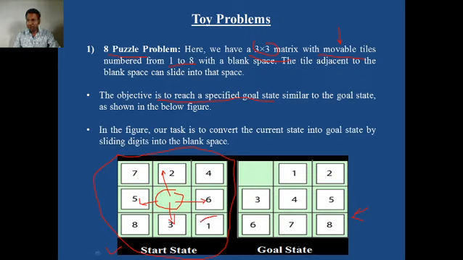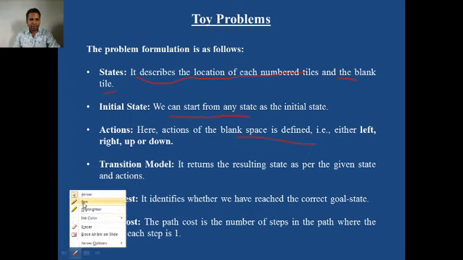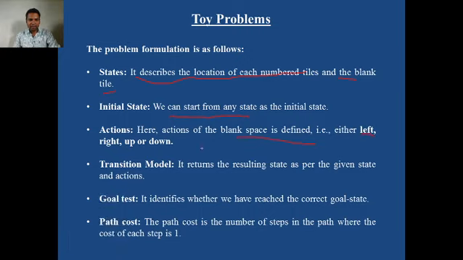If the blank space is somewhere here, then it can move up and to the left, but it cannot move down or to the right. If the blank space is at this place, then it can move down and to the right, but it cannot move to the left or up. So depending upon the location of the blank space, it can take these actions. In the 8 puzzle problem, the blank space can move left, right, up, or down.